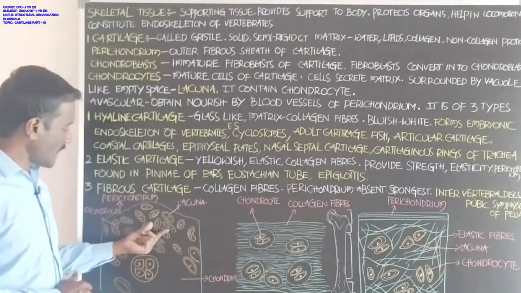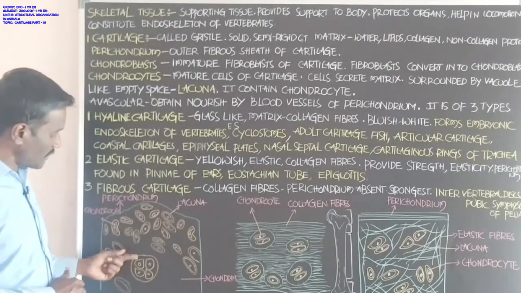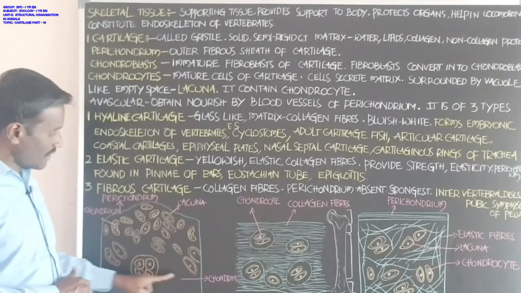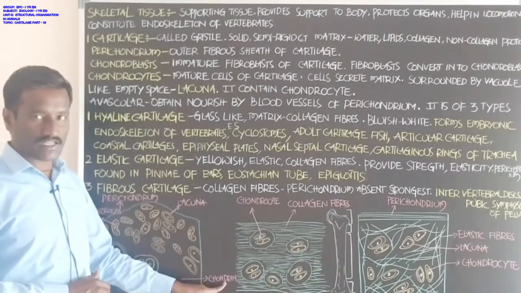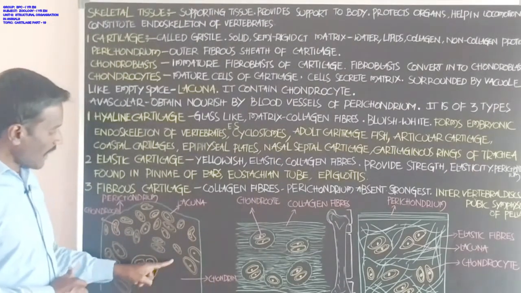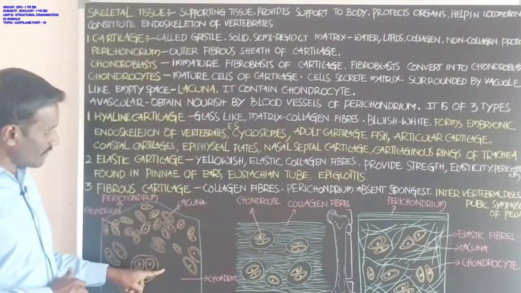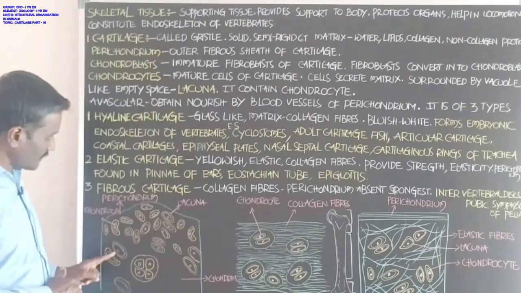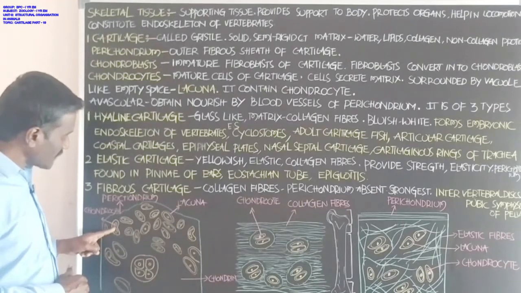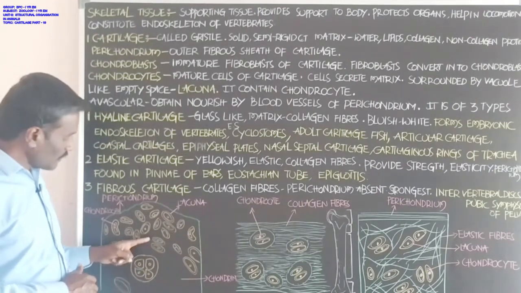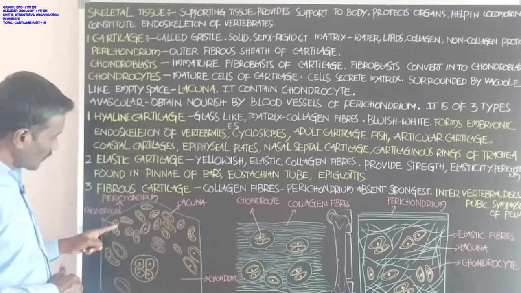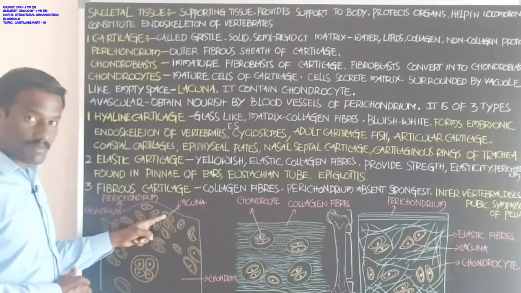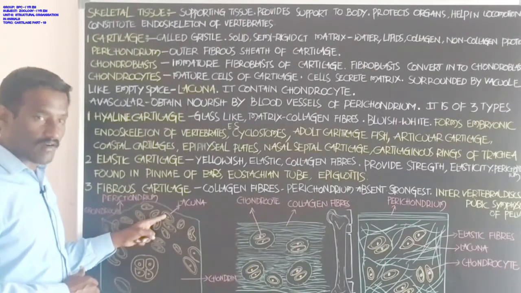Okay student, it is the diagrammatic part of the hyaline cartilage. This is the chondrin. This entire region is chondrin. Chondrin means matrix. If you observe this type of hyaline cartilage, some regions contain chondrocytes. Chondrocytes are present in the lacunae. Student, this is the lacuna, the empty space present in the hyaline cartilage.